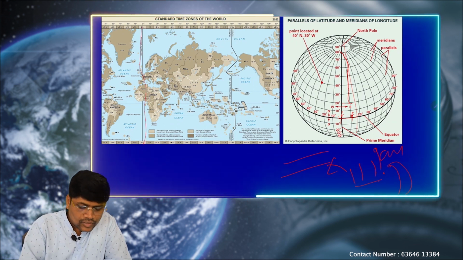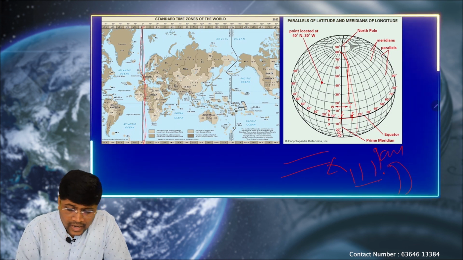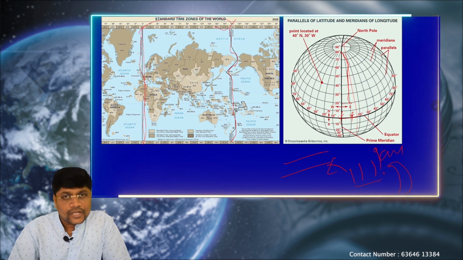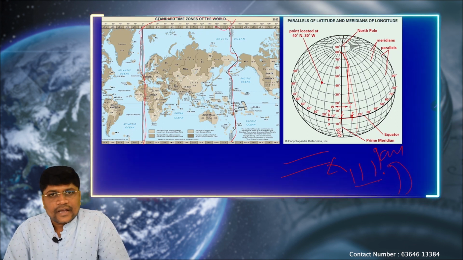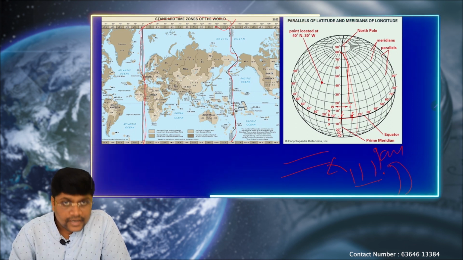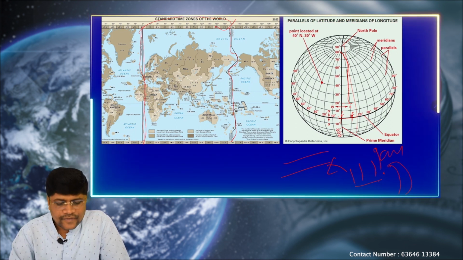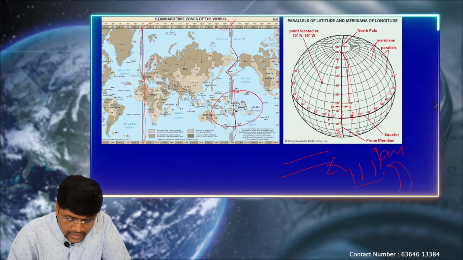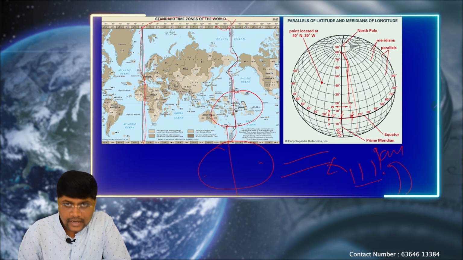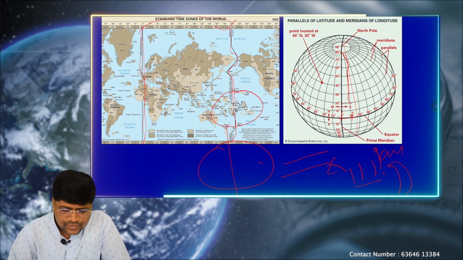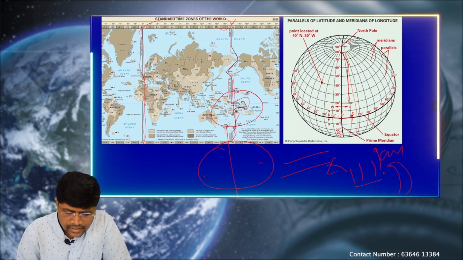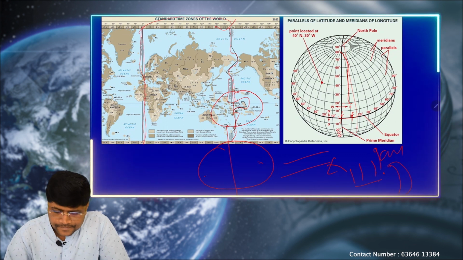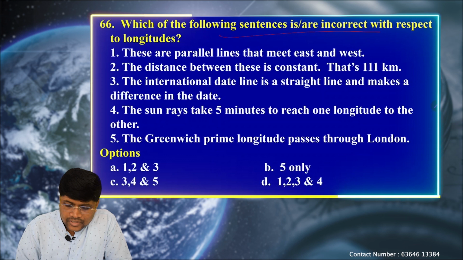Again, the prime meridian passes through London, and the international date line, which is the 180 degree line, lies exactly opposite to the prime meridian. This is not a straight line. Unlike all other longitudes, this international date line passes through the Pacific Ocean. Again, here we have a good number of volcanic islands. When this international line passes through any single country, it will create a difference of 2 days and dates. That's why it is drawn a bit in a zigzag direction, so that it will not pass through any particular island nation. Okay, so let's get back to the question.